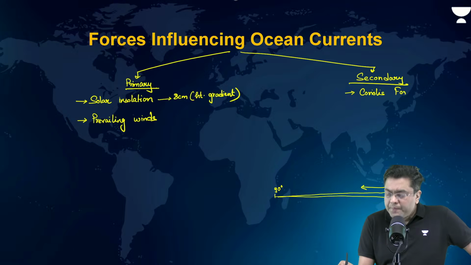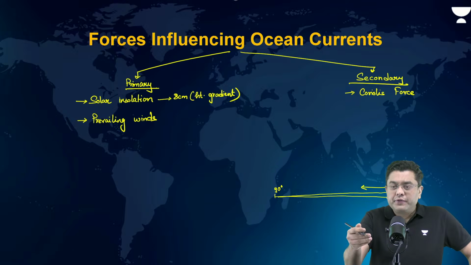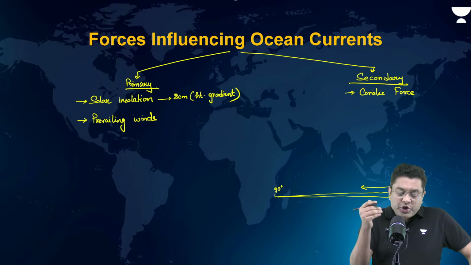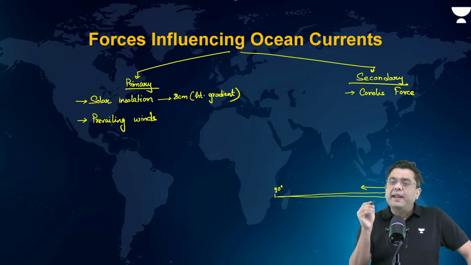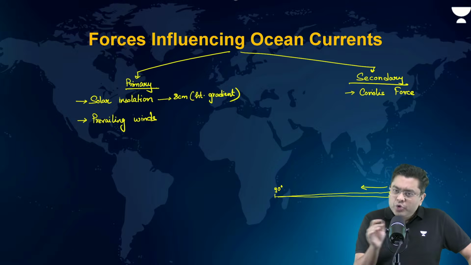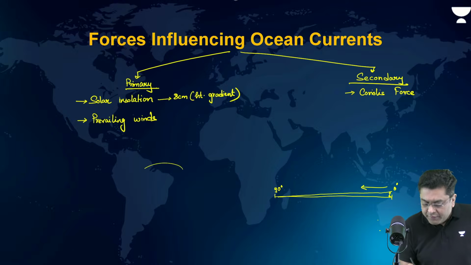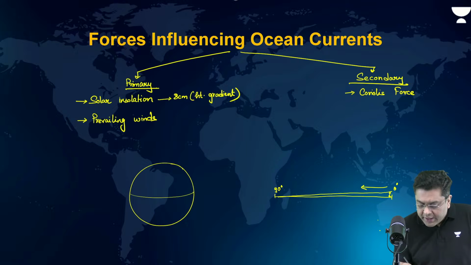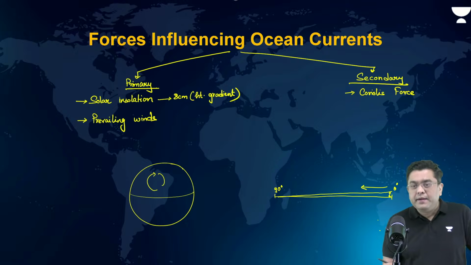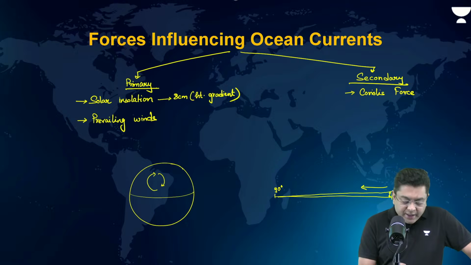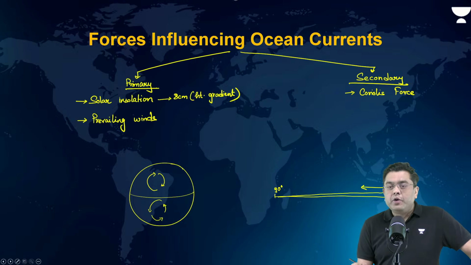Coriolis force ensures that any ocean current moving in the northern hemisphere will bend in the rightward direction. Any ocean current moving in the southern hemisphere will bend in the leftward direction. So if you consider the planet, if you consider the equator, if an ocean current is moving like this, it will have a rightward bend. Ocean current moving here will have a leftward bend. Okay, that is the impact of the Coriolis force.